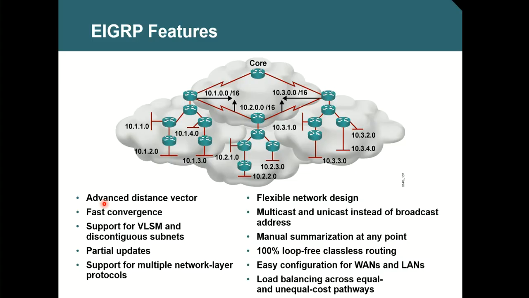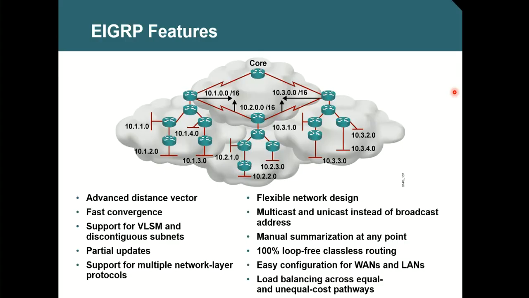Third, it's a classless routing protocol. It supports VLSM. It supports discontiguous subnets. What is a discontiguous subnet? Same network subnets scattered here and there. You see here, network 10 is scattered: 10.3, 10.1, 10.2. This is what a discontiguous network is. Subnets of the same network scattered here and there.